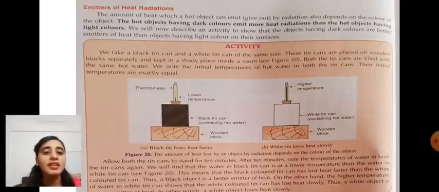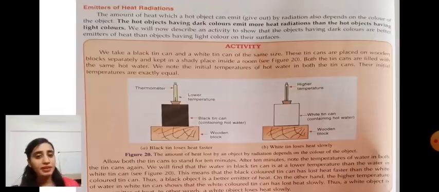See, you can do the same activity as previous. We take a black tin can and a white tin can of the same size. These tin cans are placed on wooden blocks separately and kept in a shady place inside a room, because we want to see emission of heat radiations.